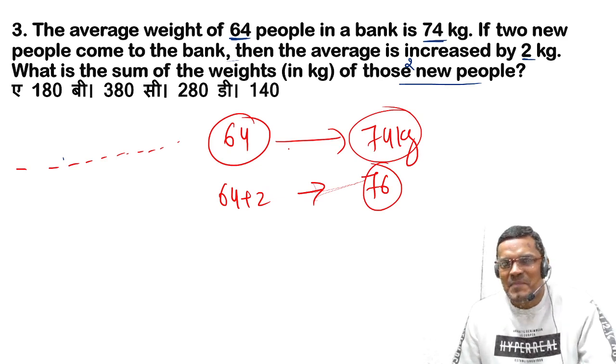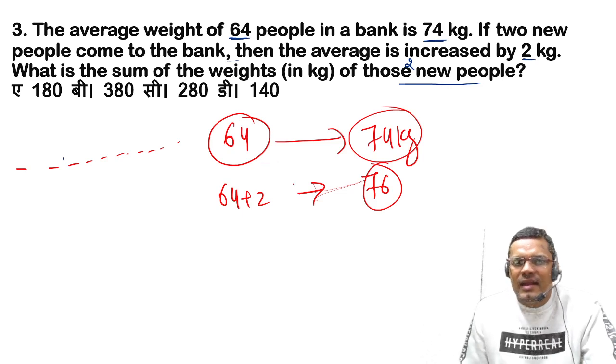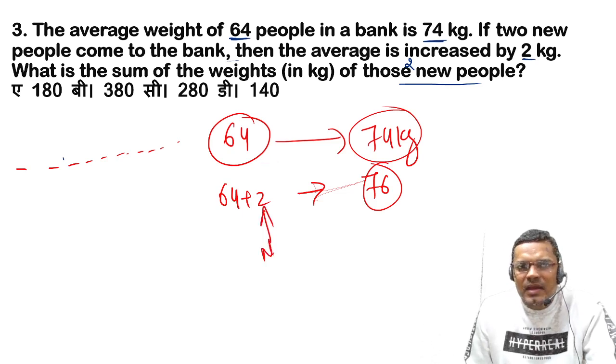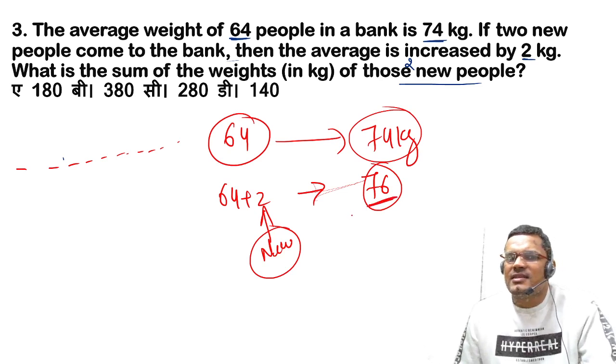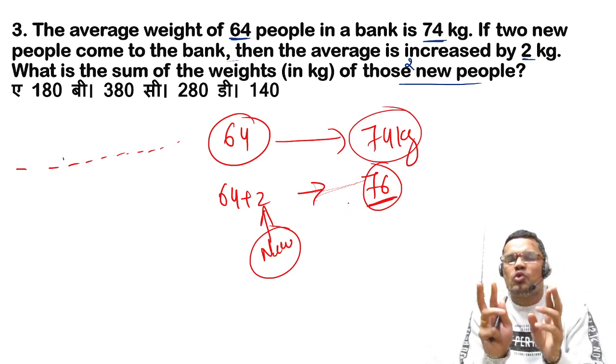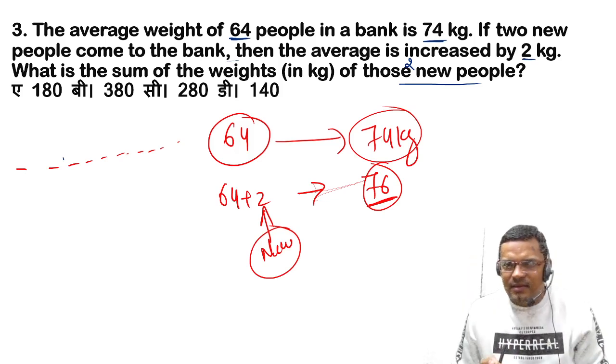Now these two new people came and everybody now has 76. So they have distributed 2 rupees to each person, right?